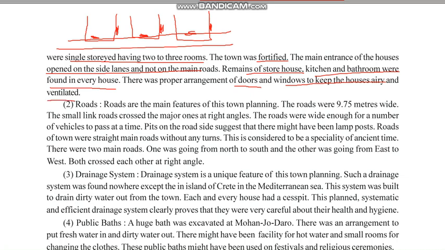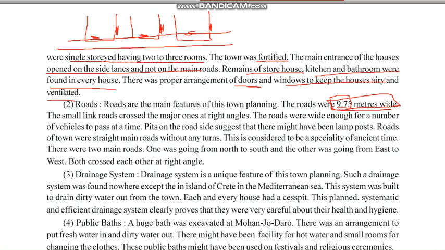Now, how were the roads built? Roads were the main features of this planning. The roads were 9.75 meters wide. Underline this. Remember this. They were 9.75 meters wide. The small linking roads close to the major ones are at right angle. This is very important.